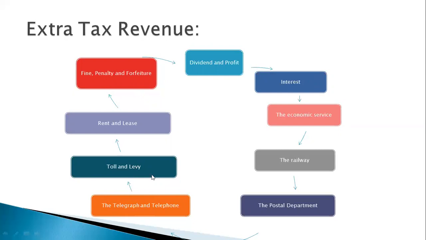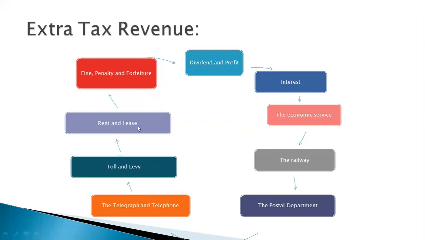For example, the government earns by collecting money at bridges, culverts, ports, haats, and bazaars. And levy is a tax imposed on and collected from people at a particular time for a particular purpose. Suppose the tax levied for the purpose of Padma Bridge.